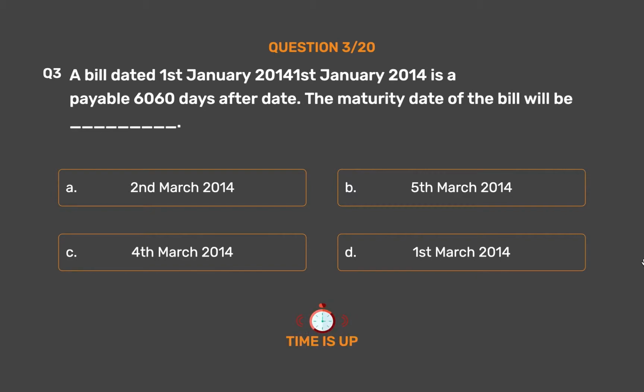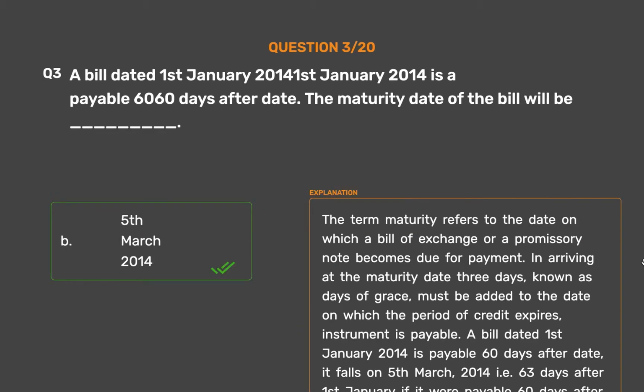The correct answer is Option B. 5th of March 2014. The term maturity refers to the date on which a bill of exchange or a promissory note becomes due for payment. In arriving at the maturity date, 3 days, known as days of grace, must be added to the date on which the period of credit expires. A bill dated 1st of January 2014 is payable 60 days after date. It falls on 5th of March 2014, i.e. 63 days after 1st January.